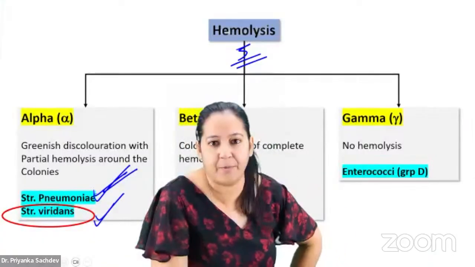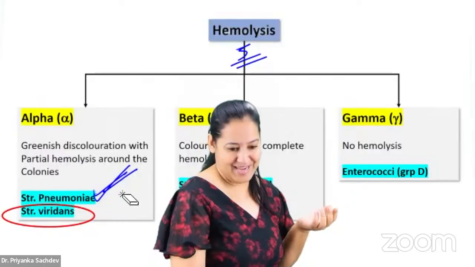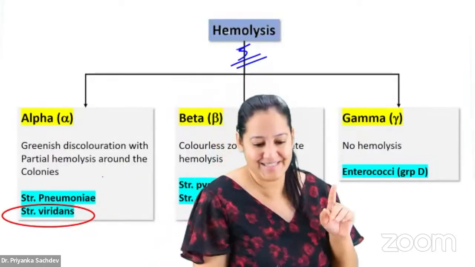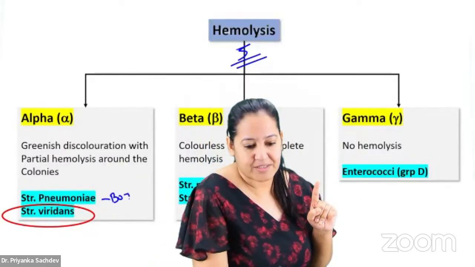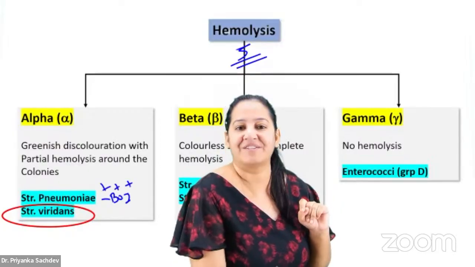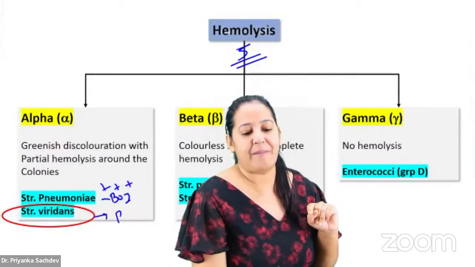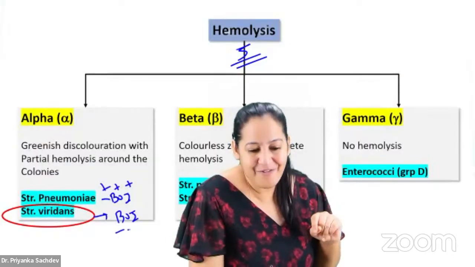Viridians. It is also alpha hemolytic. What is unique in that? Okay. Very easy. Listen. Pneumonia is Bank of India positive. B positive, O positive, I positive. The unique property of viridians, it's Bank of India negative. B negative, O negative, I negative.